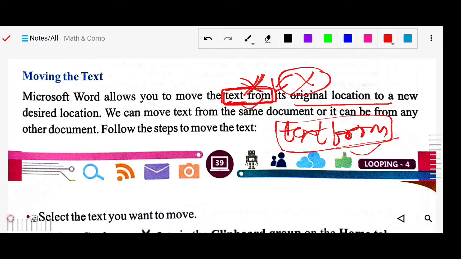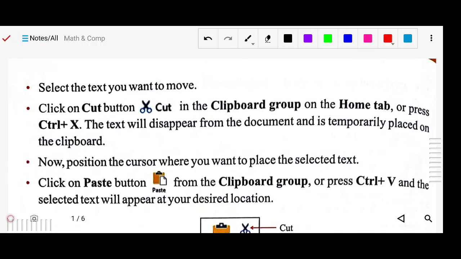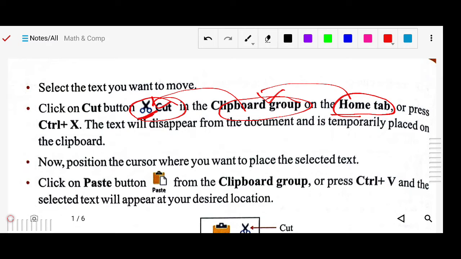It is also called cut and paste. There is a method. First of all, select the text, then you will get the cut button in the Home tab, in the Clipboard group. There is a sign of a scissor, so this is the cut option. For any editing work, cut, replace, copy, move, whatever you want to do, first of all you have to select your text. After selecting the text you can do these things.